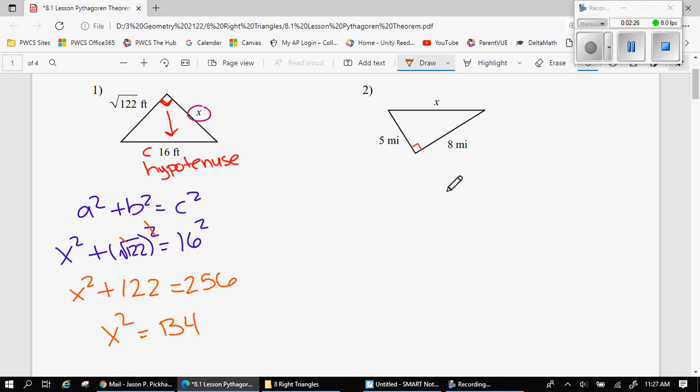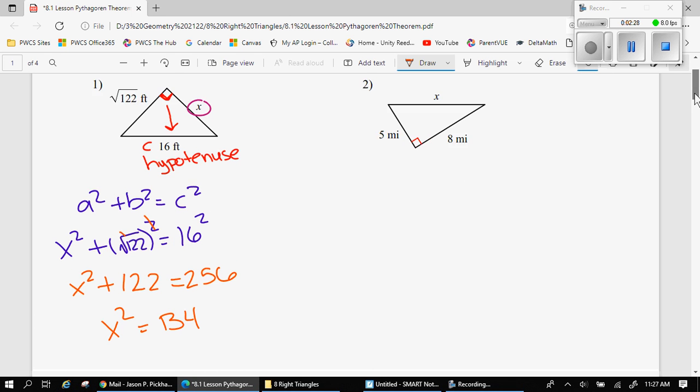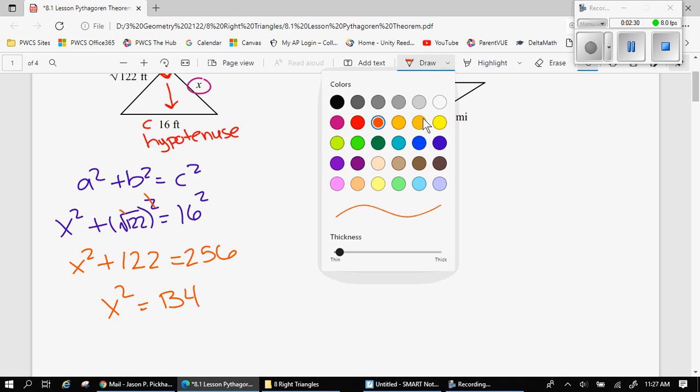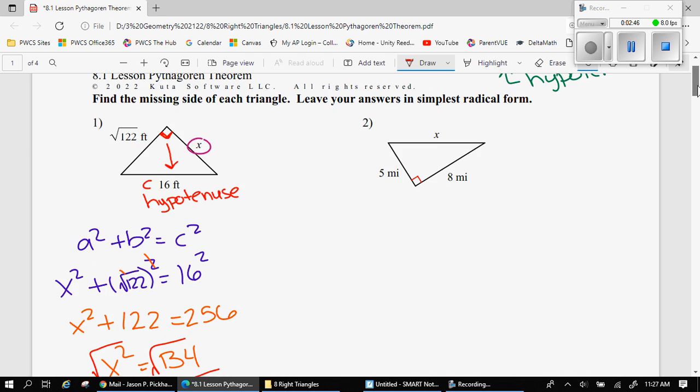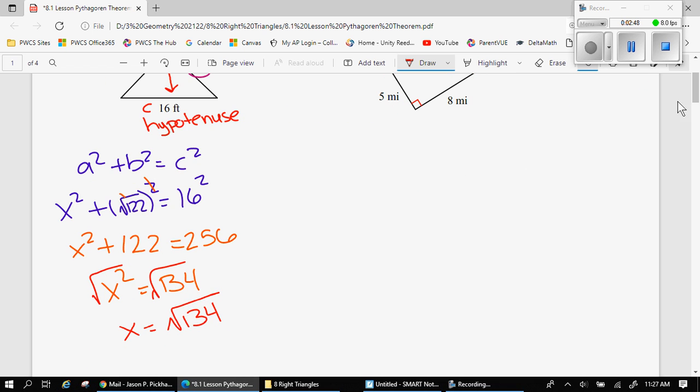And the way to get rid of a squared, we have to solve this for x. We want to know what x squared is. The way to get rid of that squared is to square root both sides. So we're going to square root 134. And you're going to get a decimal. And so you can leave it as root 134 if you want. What did the directions say? Simplest radical form. We'll just leave it like that. I'm happy with that for now.